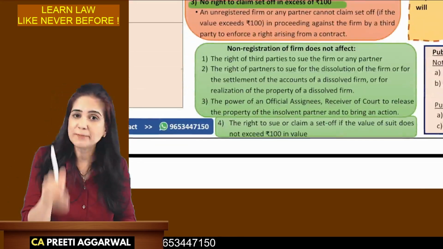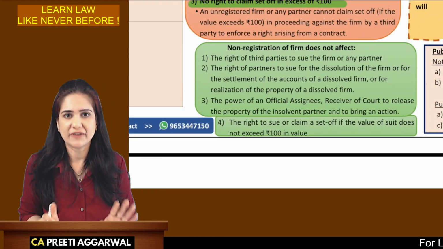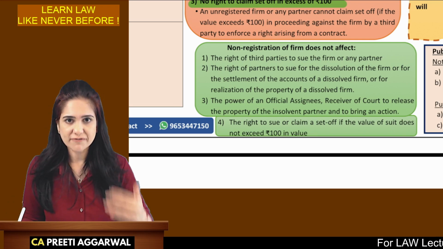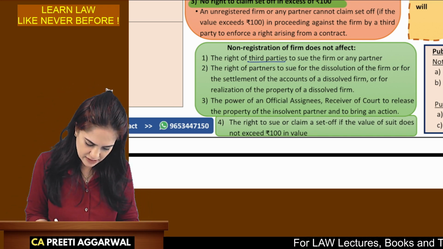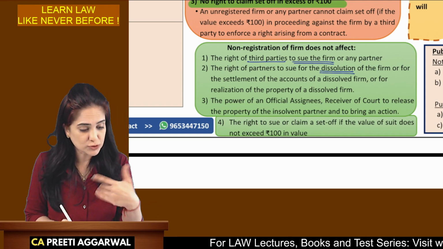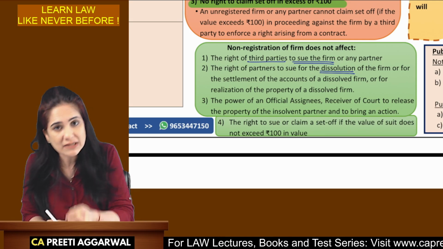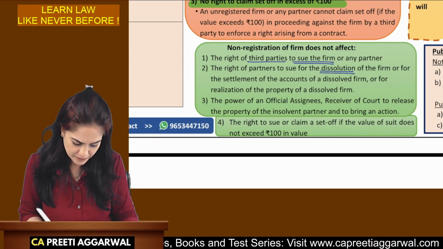However, this is also very important for the exam. Even if the partnership is not registered, these rights are not affected. Even if it is an unregistered firm, a third party can file a case. So a third party can sue. Partners can file a case for dissolution. You can also file a case to recover the property at the time of dissolution. So if a debtor is not paying money, I can file a case because the firm is now getting dissolved.